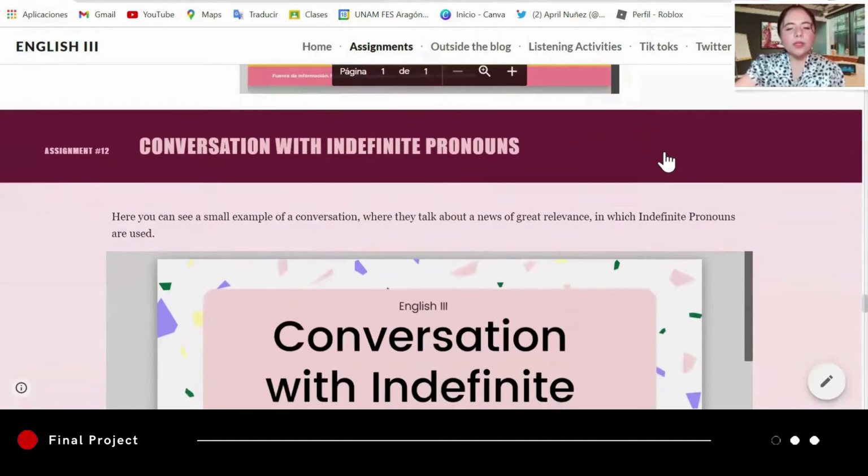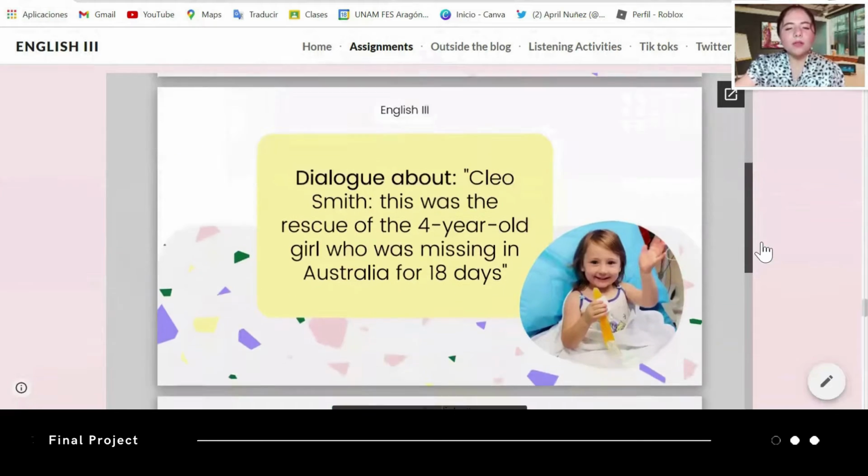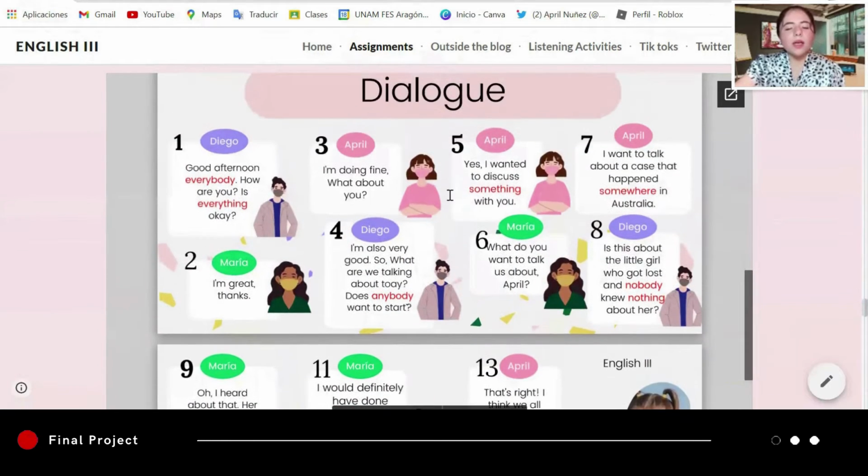Here's the indefinite pronouns conversation that I did with my breakout group partners, and we had a lot of fun choosing the topic of the conversation and organizing the dialogues.